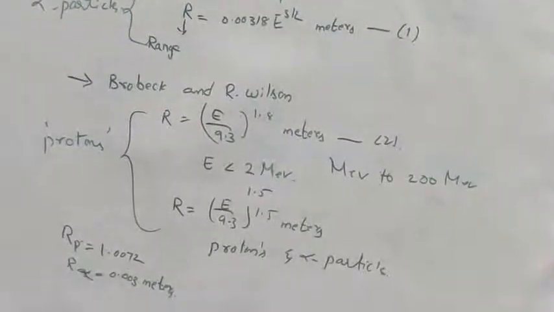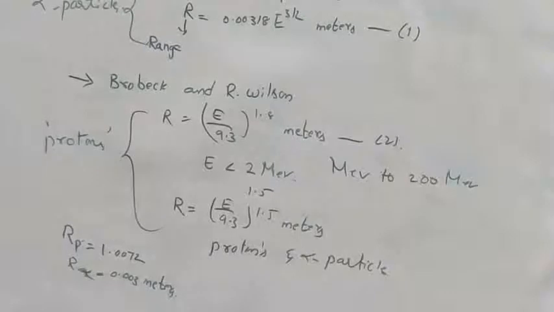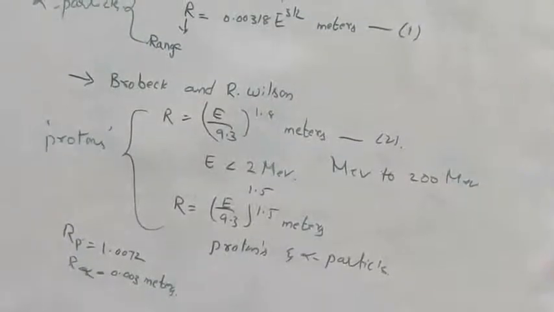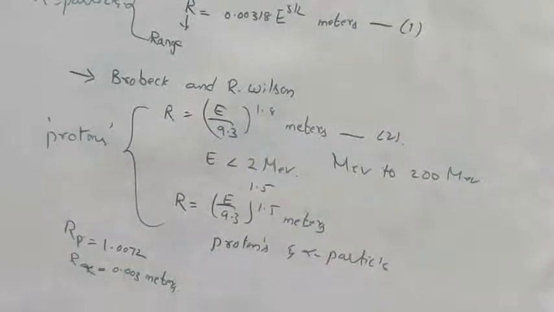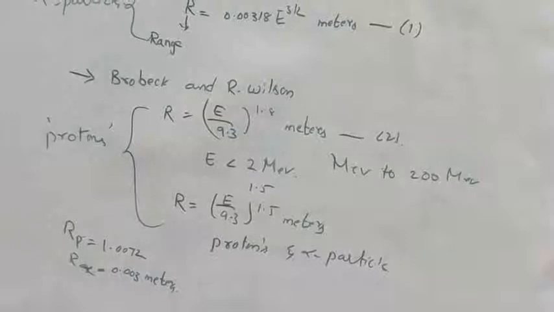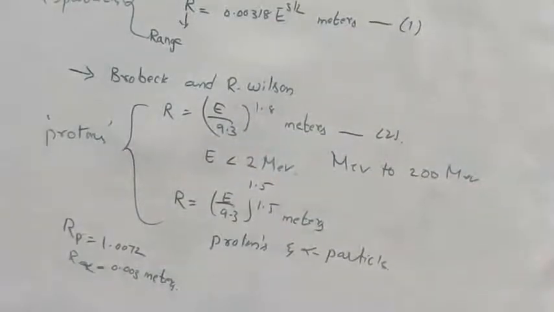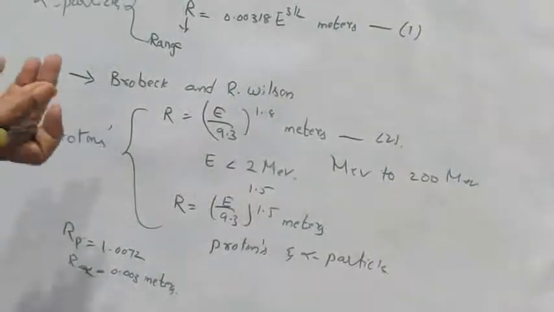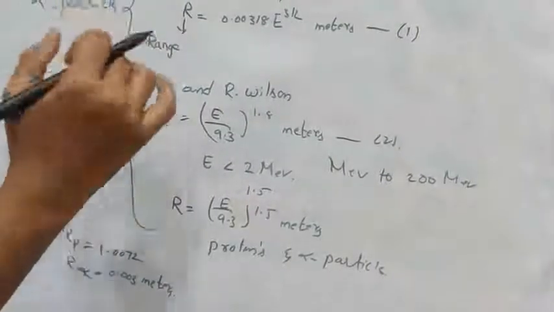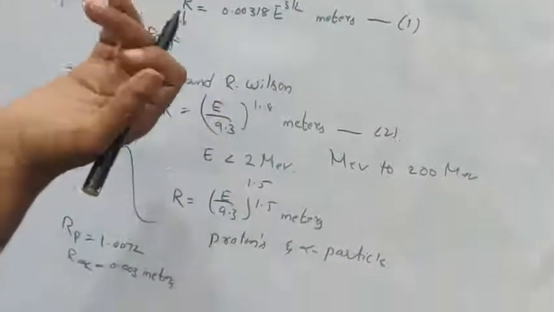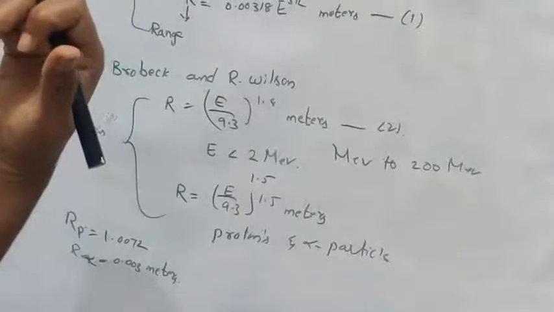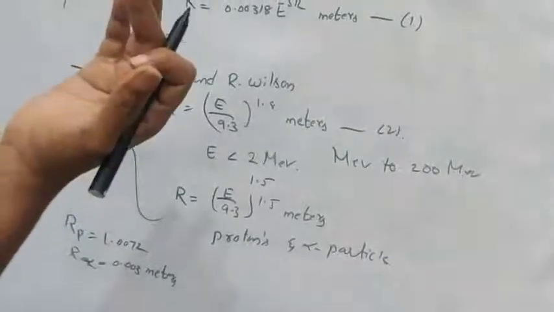They showed that the logarithm of range in air of the alpha particle, plotted against the corresponding values of the logarithm of the disintegration constant for a radioactive series of elements, approximately gives a straight line. So after these two, Geiger and Nuttall gave the relation for alpha particles against the logarithm of range.